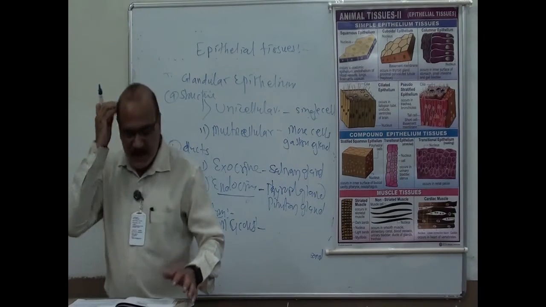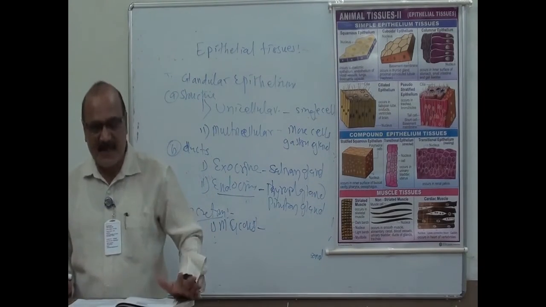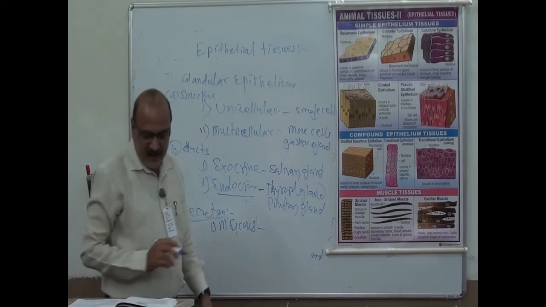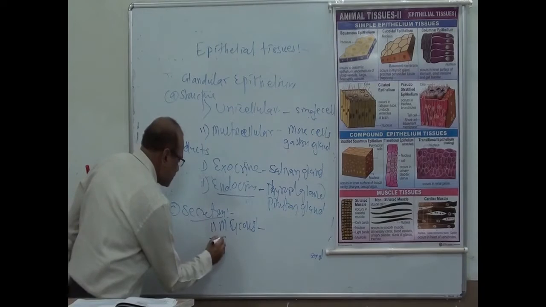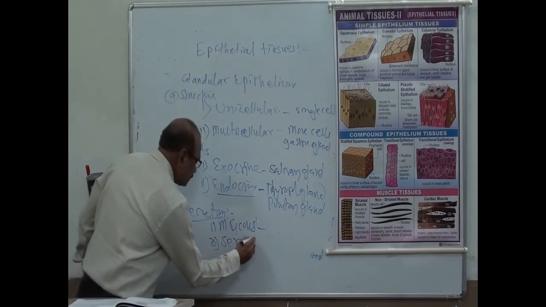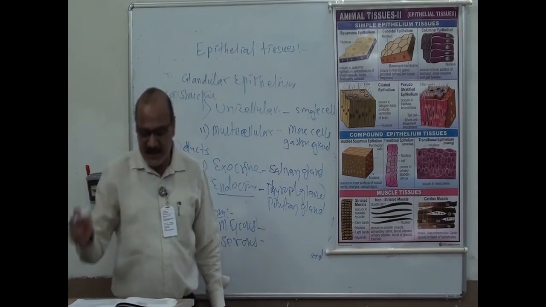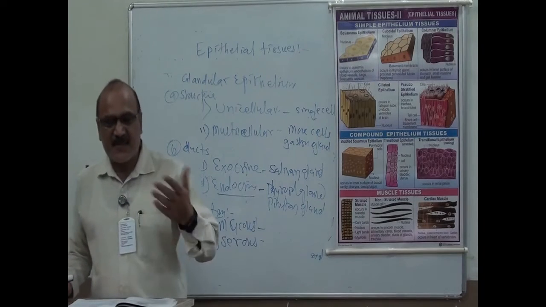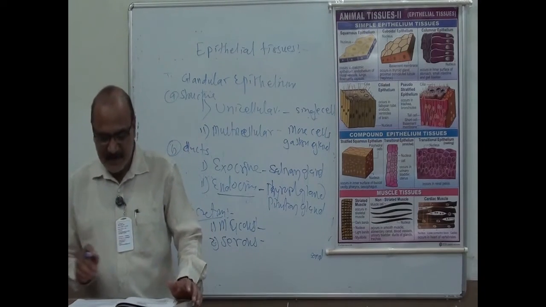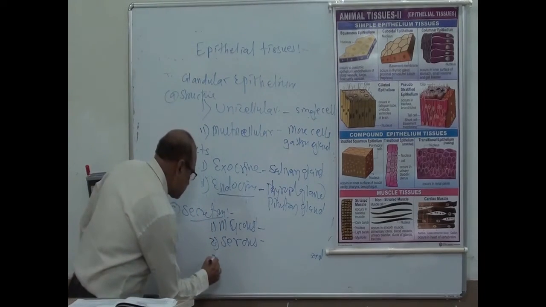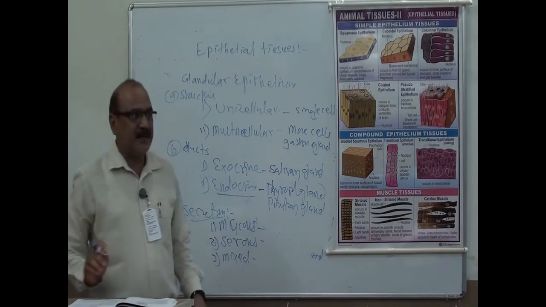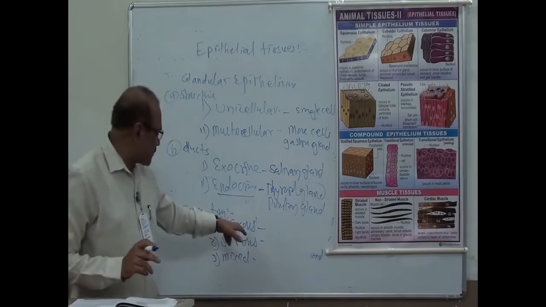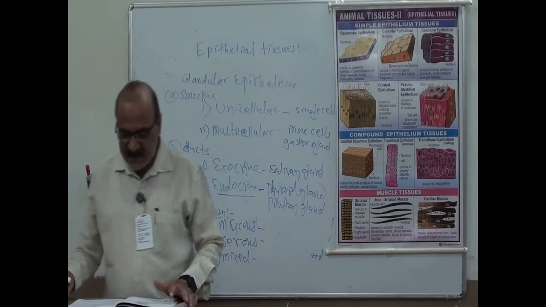Now these glands which secrete a mucus slimy substance, that is mucus cells. Second, serous. The glands which secrete a serous substance. Serous substance is a watery fluid substance. Third, that is mixed, means the gland which secretes mucus substance as well as serous substance, that is called